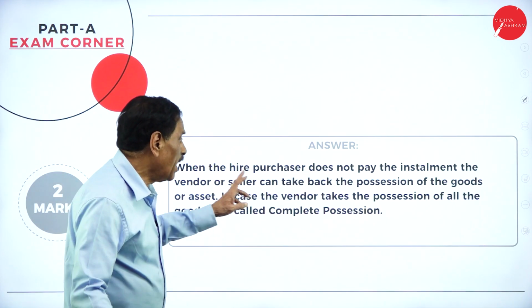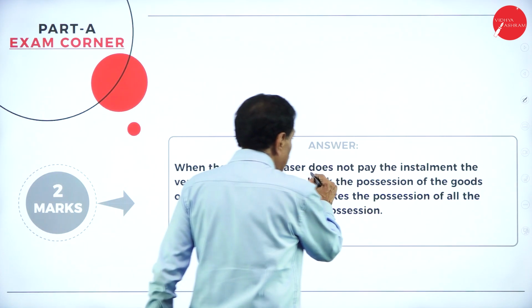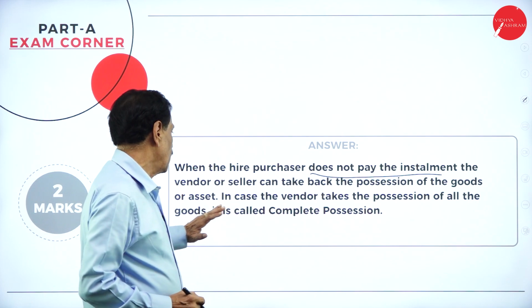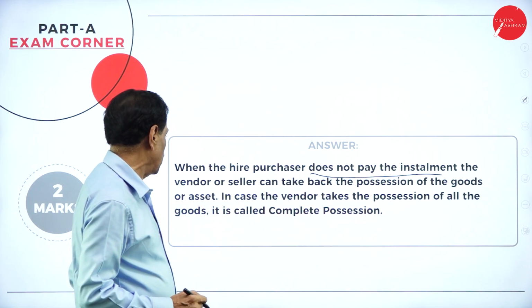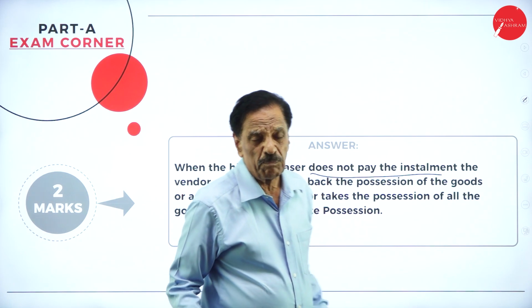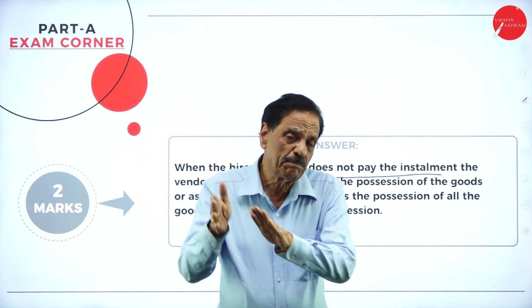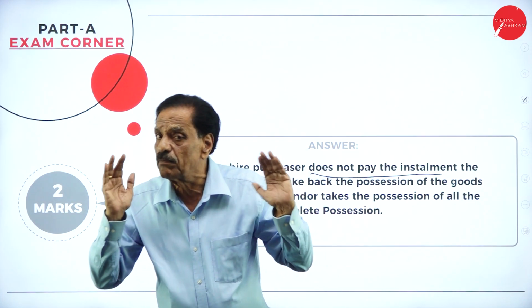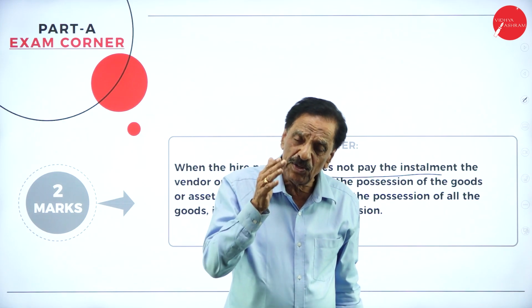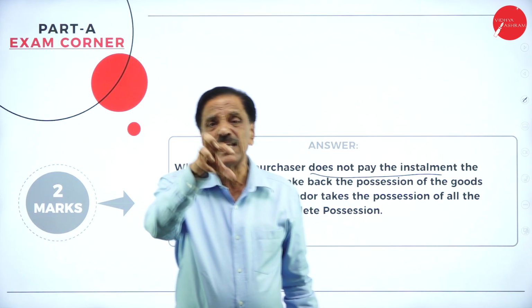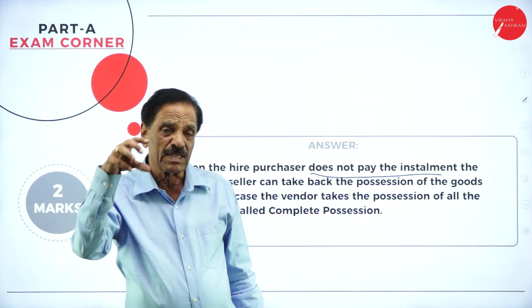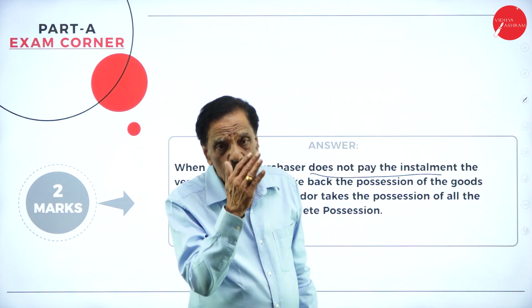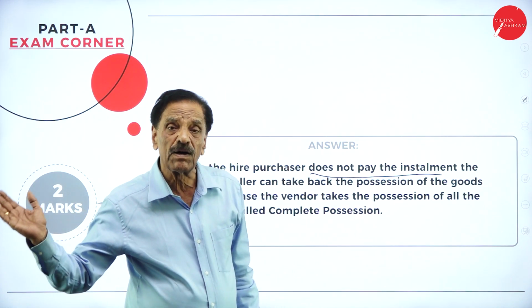Repossession. When the hire purchaser does not pay the installment, the vendor or seller can take back the possession of the goods. In case the vendor takes the possession of all the goods, it is called complete repossession. So when the goods pass from hire seller to the hire purchaser, the hire seller is the owner till the last installment is paid. If the hire purchaser fails to pay any one of the installments, the hire seller has got the power to take back the goods. That is called repossession. If the entire goods are taken, it's called complete repossession. If only part is taken, it is called partial repossession of the goods.